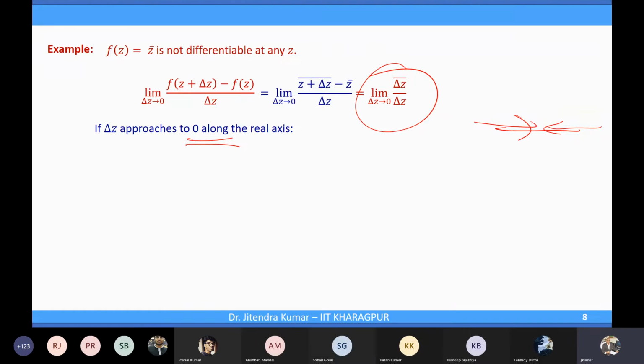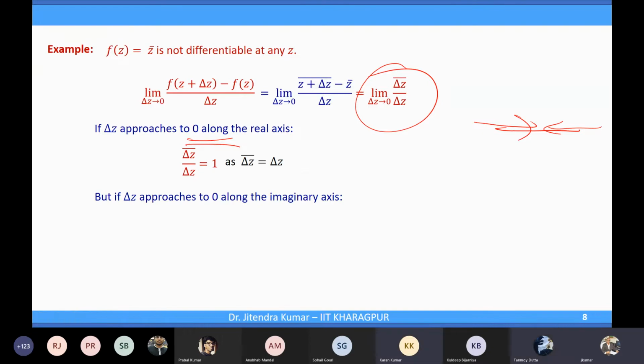That will be 1. And along the imaginary axis? Minus 1, yes. So that means that limit does not exist, true? That limit does not exist because along two different paths you have two different values.